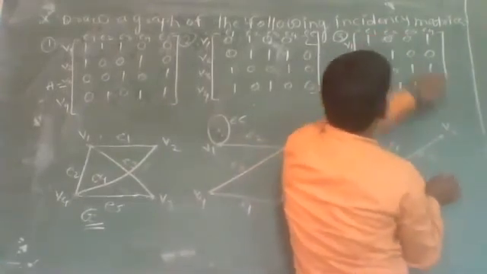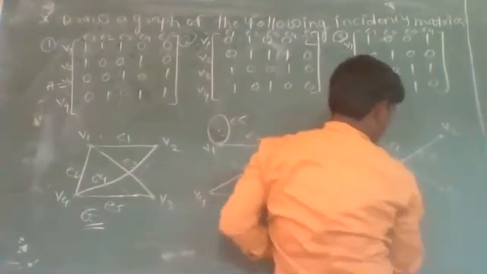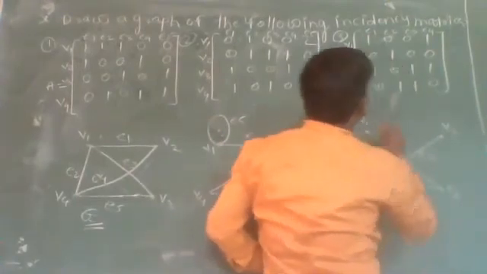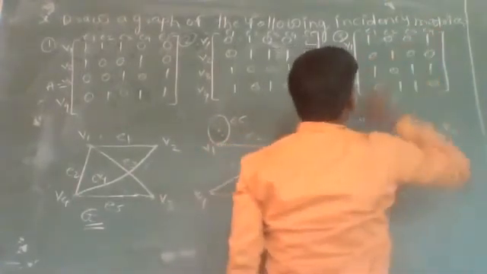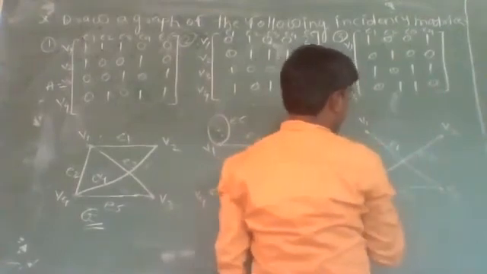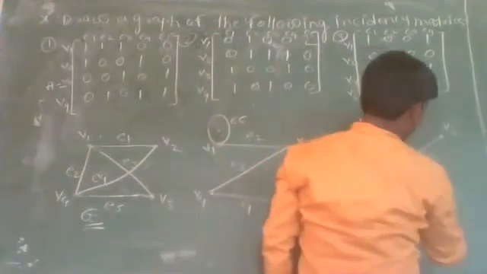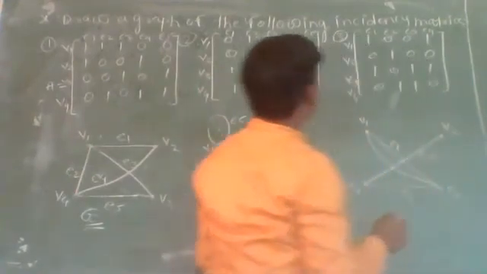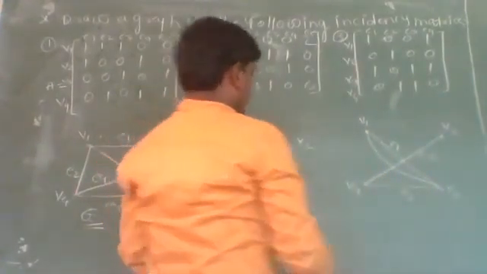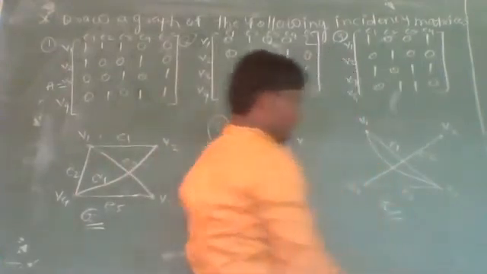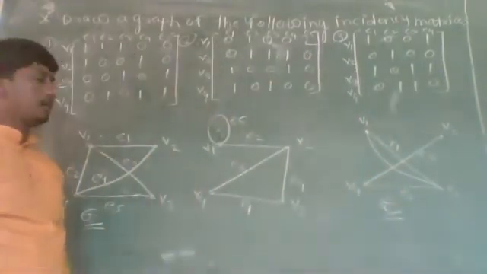Edge E3 incident on V3, V4. And edge E4 incident on V1, V3. Sorry. Then there is a loop there. So this one is the corresponding graph of the G.